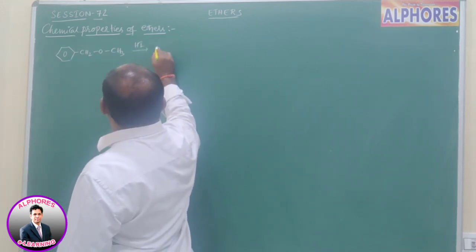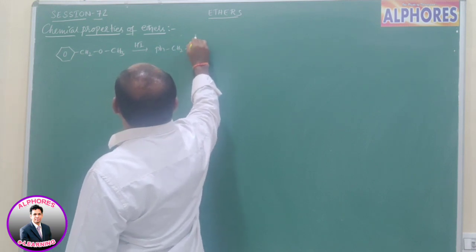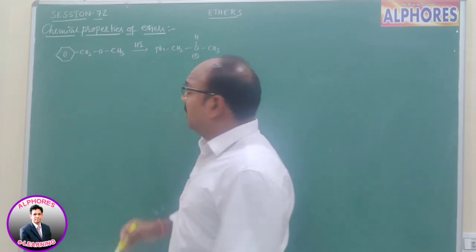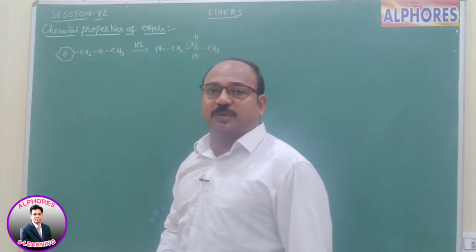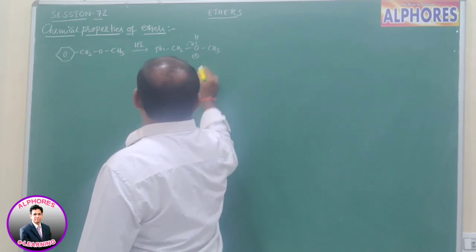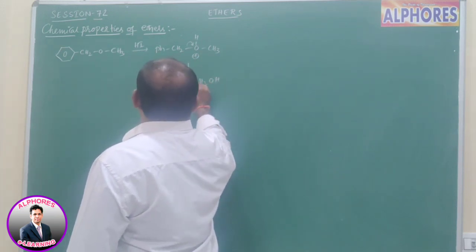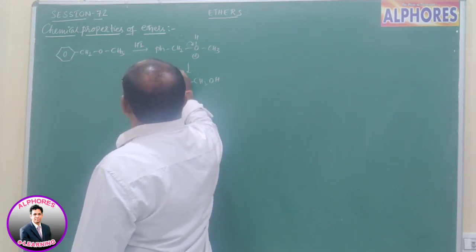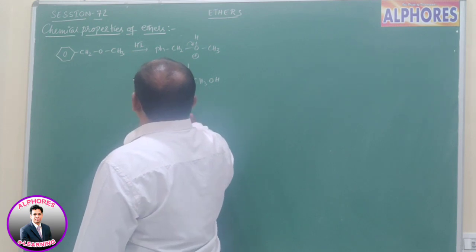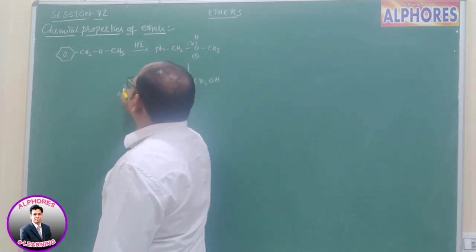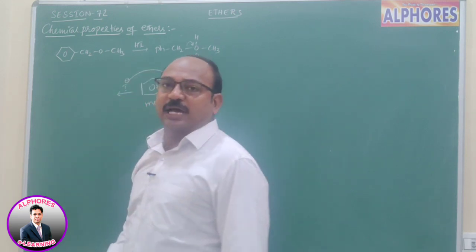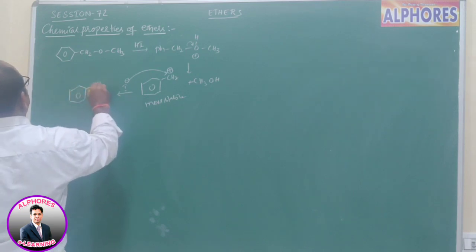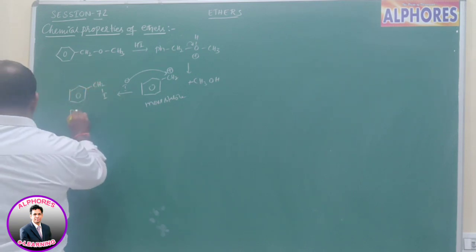First the oxygen gets protonated, PhCH2OH plus CH3. Now, since the benzyl carbocation is more stable, CH3OH separates out and it forms the ring containing CH2+. This benzyl carbocation is more stable. After formation of the benzyl carbocation, I- attacks this carbon, then we get benzyl iodide, CH2I, benzyl iodide.